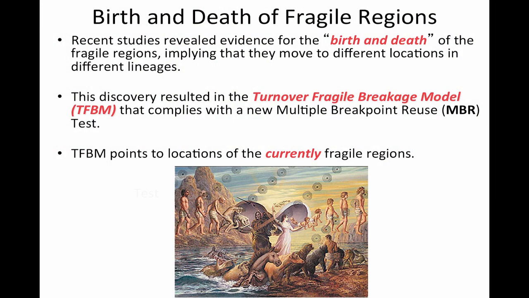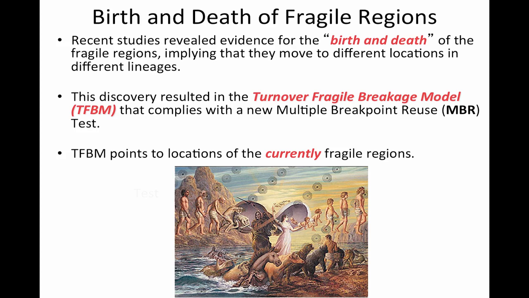This recent study revealed evidence for birth and death of the fragile regions, which means that fragile regions exist, but they are not static. They move to different locations in human and mouse genomes, and the positions of the fragile regions in the human genome are different than the positions of the fragile regions in the mouse genome.